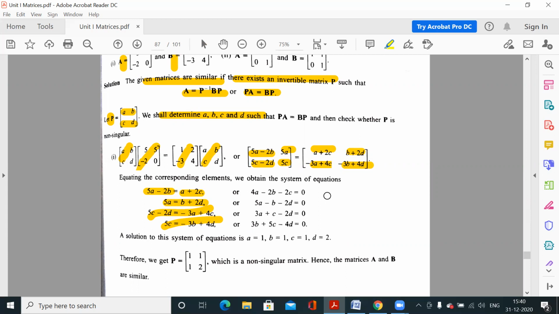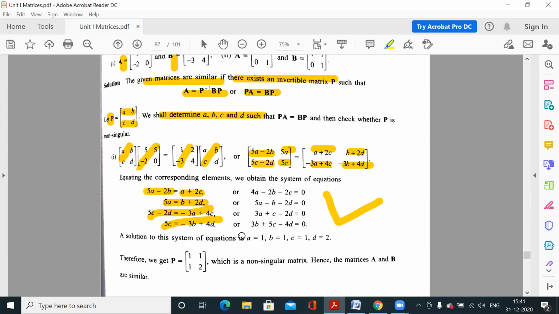So either you use the rank method. This is a system of four linear equations in four variables, and this is a homogeneous system because there is no constant term. So you only have to find the rank of the coefficient matrix: 4 2 0 4, minus 2 minus 2 0 5, minus 1 0 minus 2 3, 0 1 minus 2 3, sorry, 0 3 5 minus 4. So you have this matrix. Find the rank of this matrix, and after finding the rank, you can have the solution of this